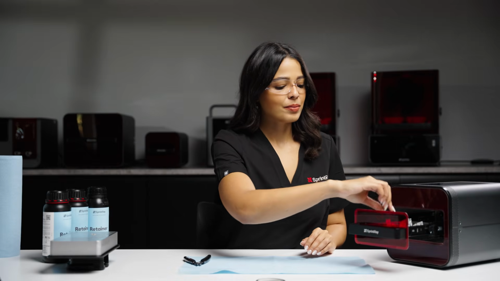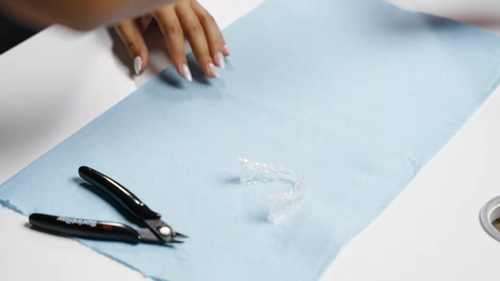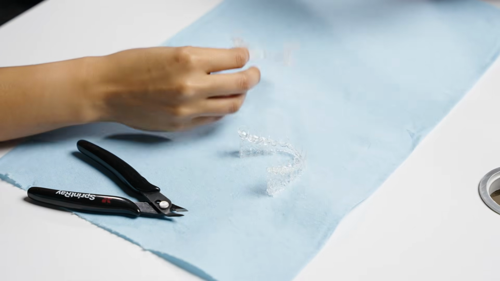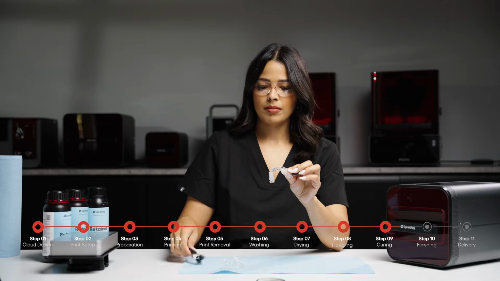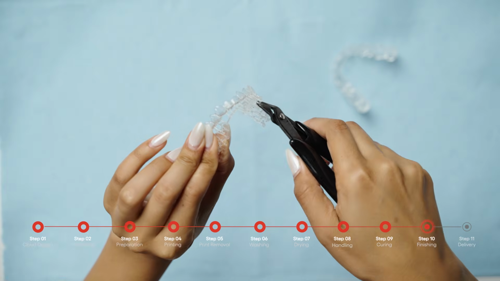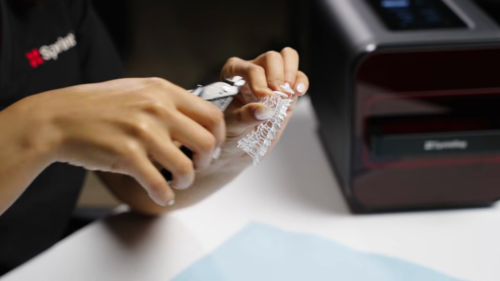Once complete, allow the retainer to fully cool for a few minutes before handling. It's important to not handle the retainer while it's still warm to avoid distorting. Once the retainer has fully cooled, you can begin removing the supports. From here, carefully begin removing the supports using the snipping tool.